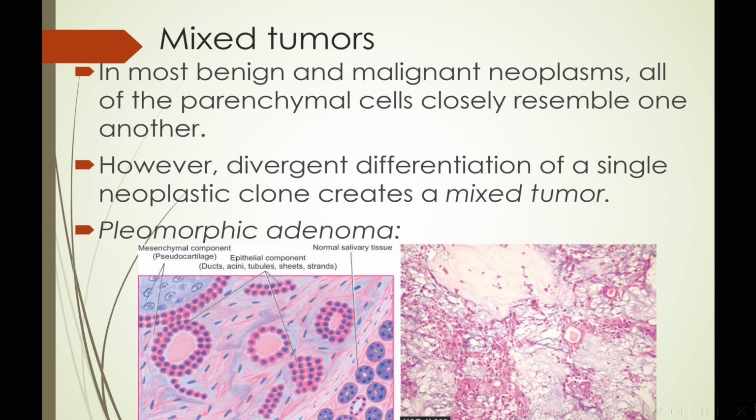A prime example of this is pleomorphic adenoma, a tumor of salivary glands, wherein we can see the normal salivary gland tissue is there, but in the tumor mass we can see both a mesenchymal component, that is pseudocartilage, but we can also see an epithelial component, that is ducts, acini and tubules, and also these tumor cells can be seen in sheets and strands.